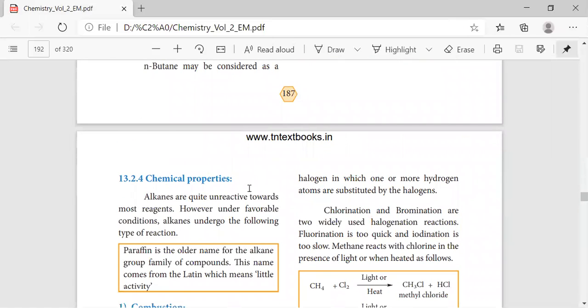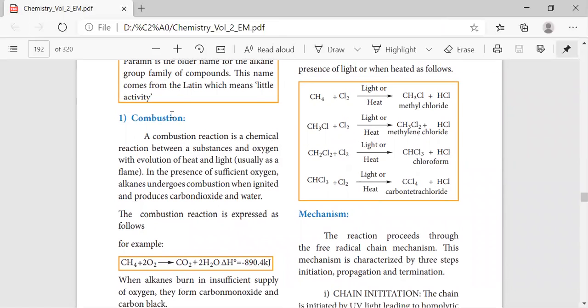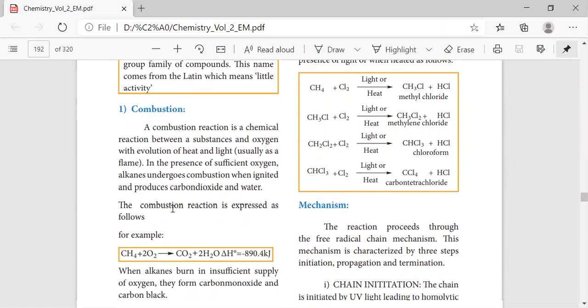Now comes the chemical properties of alkane. See here, the term paraffin is the older name for alkane. So previous alkane என்றது paraffin அப்படிதான் இருந்தது. So now it gets changed. See here, this comes from the Latin word which means little activity. See, paraffin means little activity. See, first comes combustion. This is to be the chemical properties.